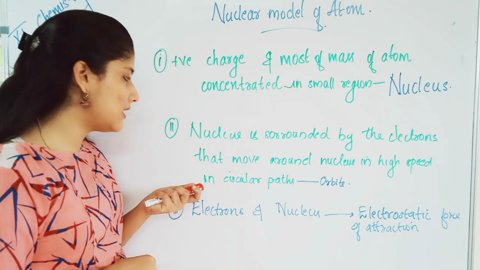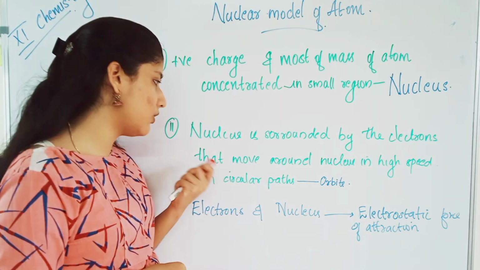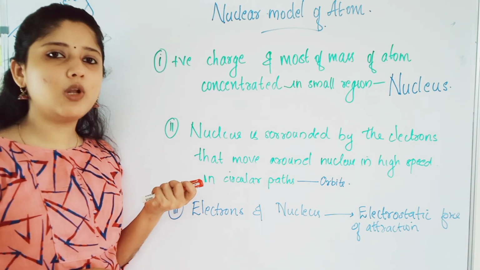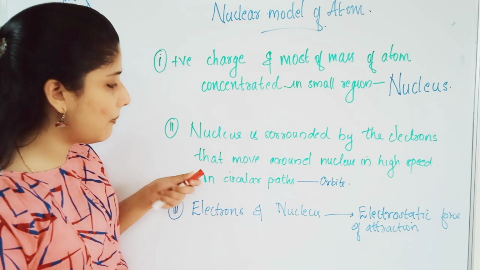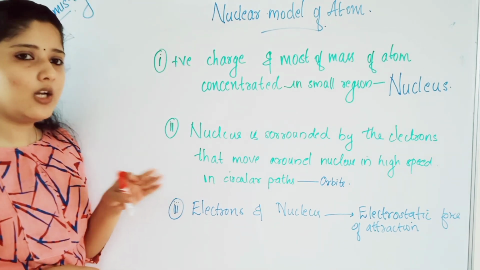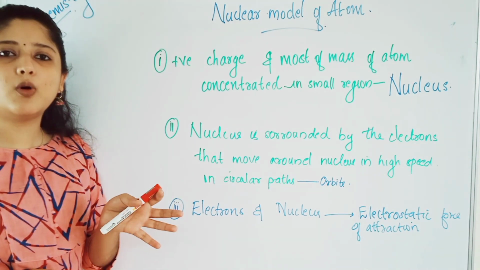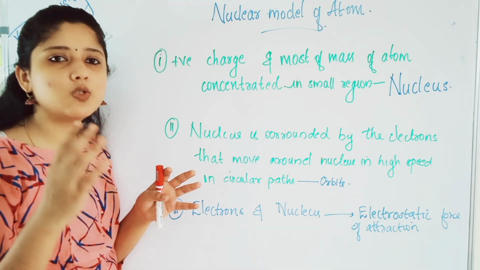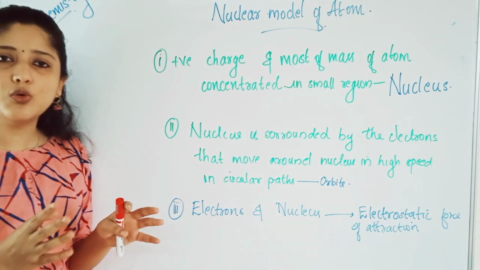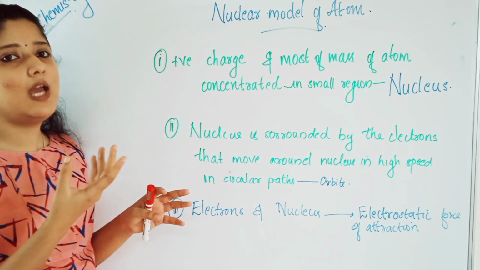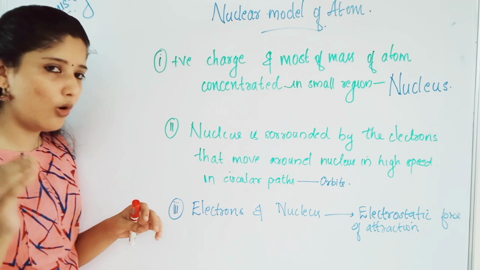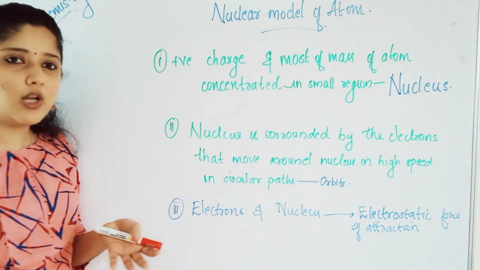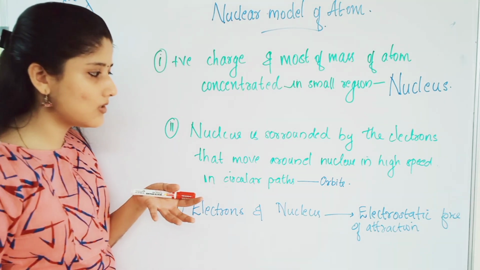The next point is that the nucleus is surrounded by electrons that move around the nucleus at high speed, in circular paths known as orbits. He said that the nucleus is surrounded by what? Electrons, and that they move at what? High speed. Electrons move at high speed around the nucleus in a circular path, and that path he defined as what? Orbits.